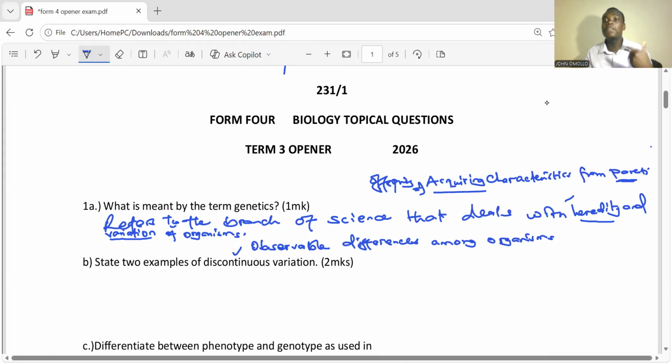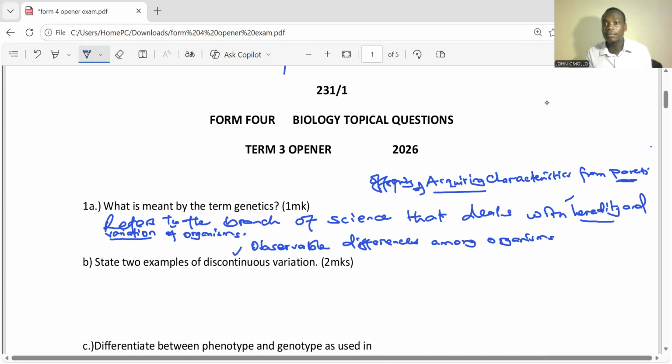Phenotype is the physical characteristic of an organism, what we can observe, what we can see. But genotype is the genetic constitution of an organism, meaning these organisms have some genes.